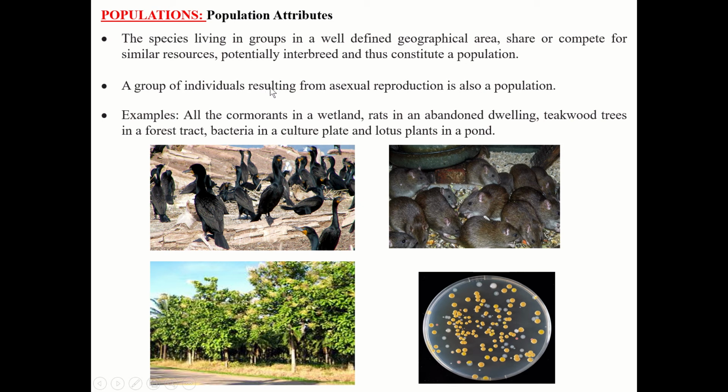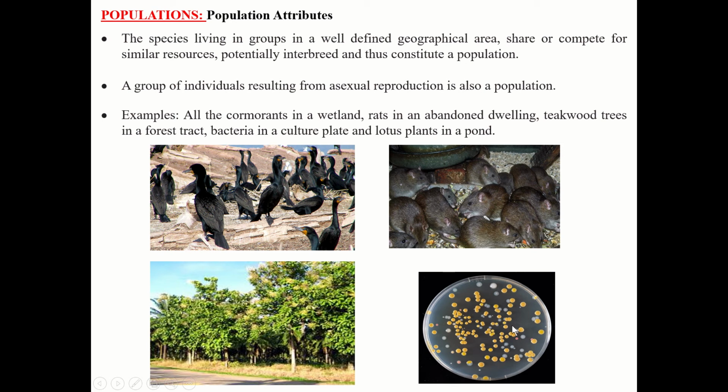A group of individuals resulting from asexual reproduction is also a population. Examples: all the cormorants in a wetland. These are the cormorants, the birds found in wetlands. It is one group of species which constitutes a population. Then rats in an abandoned dwelling is another population. Teakwood trees in a forest tract are another population of plants.